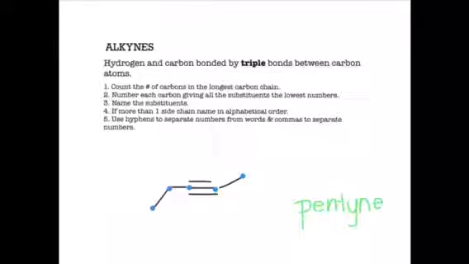But because we want to give them the lowest number, we have to start from the right side. So it will look a little bit like this. It will be 1, 2, 3, 4, and 5. And now that we have them numbered, we use our number 2 to finish our name. And we add 2-pentyne.